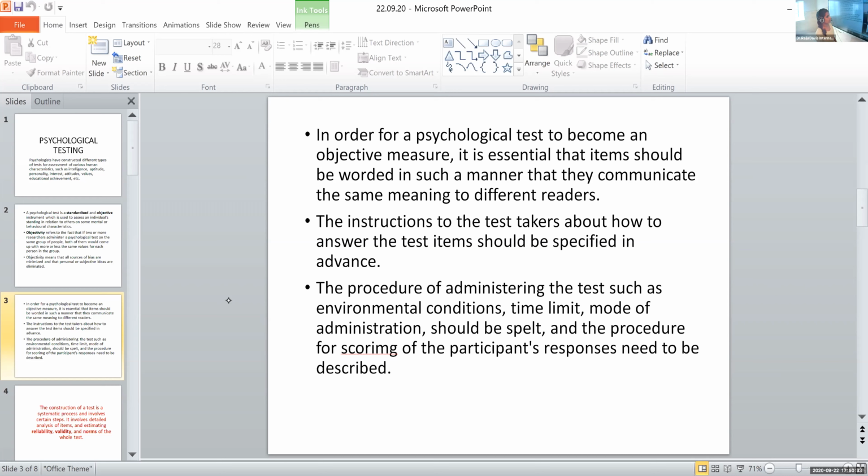Yes, understood? Ma'am, yes. When the participants interpret the questions in different manners, won't it create errors? Yes, that is why we are wording it in such a manner. I told you the first point is we have to word it so that any reader understands it the same way. I'll read it again. In order for a psychological test to become an objective measure, it is essential that items should be worded in such a manner that they communicate the same meaning to different readers.